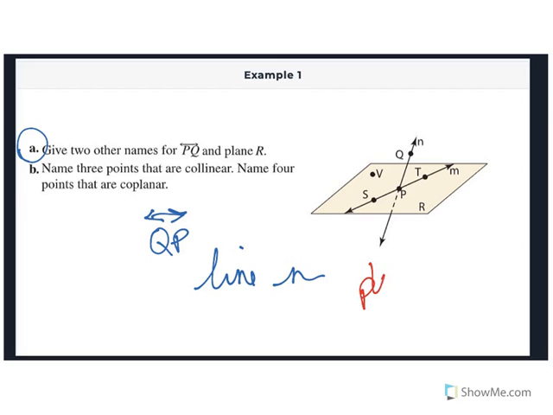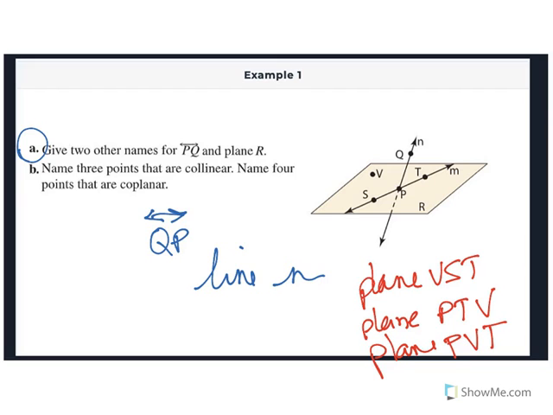So that's not one of the other letters we could use. So we can say plane, any of the other letters, V, S, T. Or plane P, T, V. Okay, and you can put them in any order when it's a plane too. So we could really have like plane P, V, T. Okay, using the same letters but in a different order.